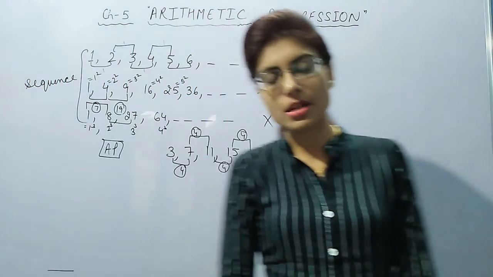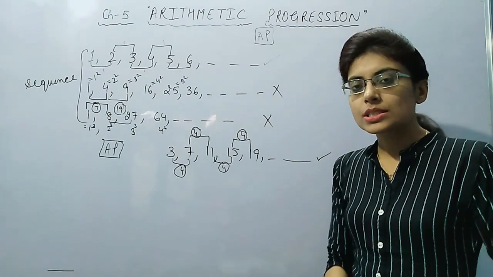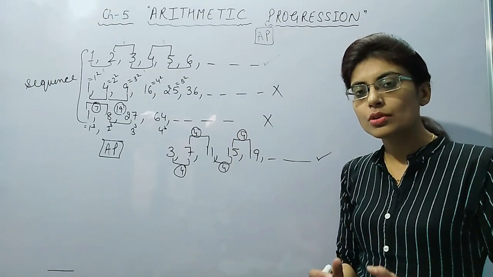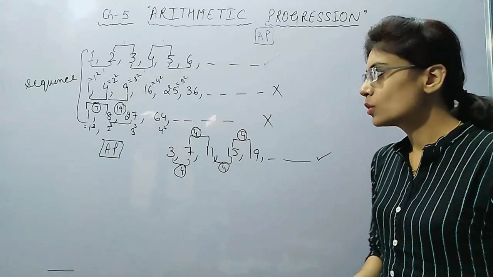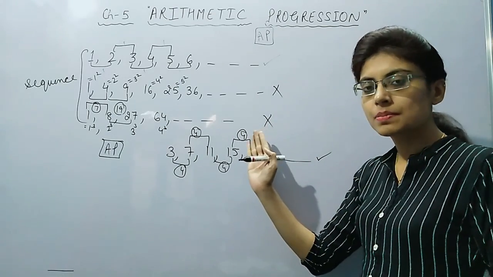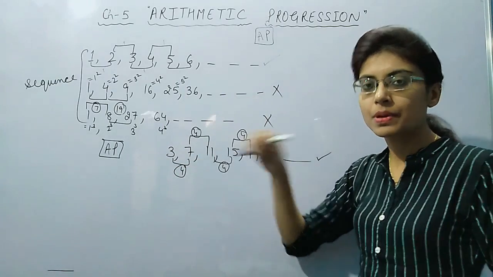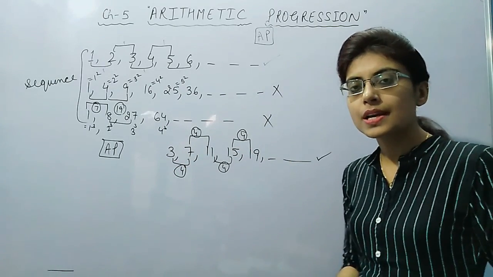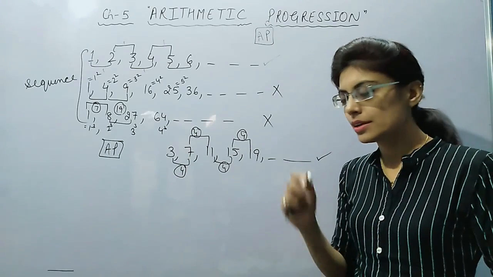Once again, one last time I am repeating the definition of AP. It is a sequence in which the difference of two consecutive terms is always the same. Two things you have to remember: first, the difference, and second, next minus previous. How to find the difference? Next minus previous. Now we shall be understanding some main important terms related to AP.